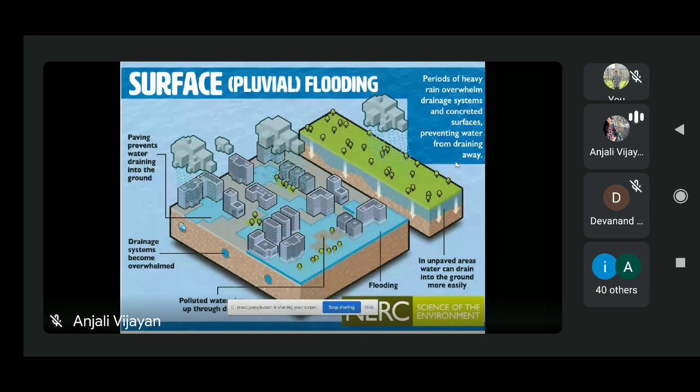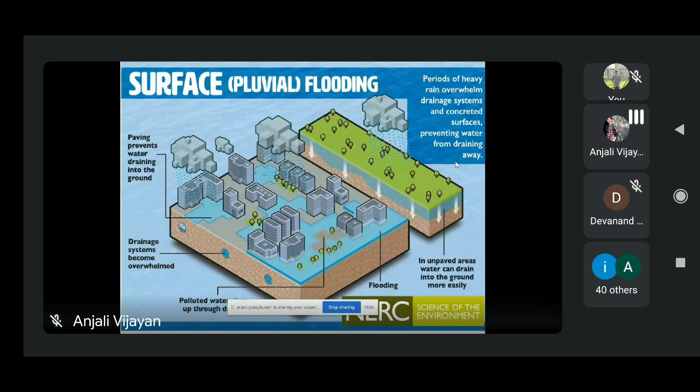Permeable means allowing liquids to pass through it. We are replacing the permeable soil layer with impermeable pavement structures, concrete or roads. As a result, the water cannot infiltrate, and it ultimately results in flooding called urban flooding.